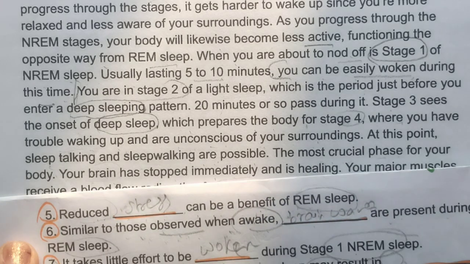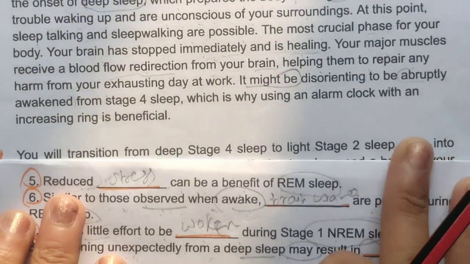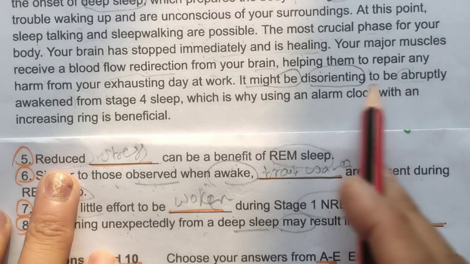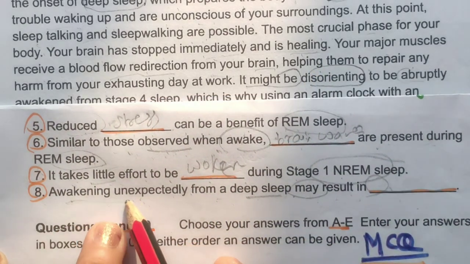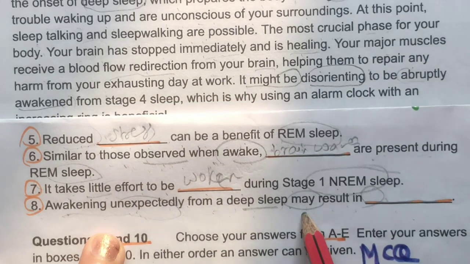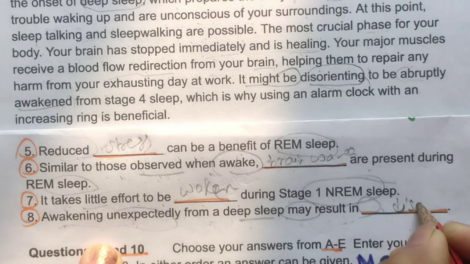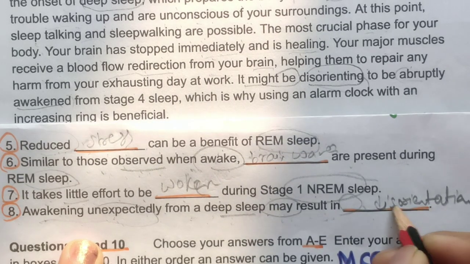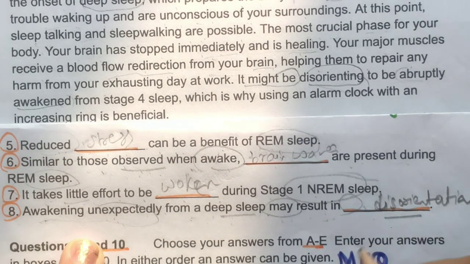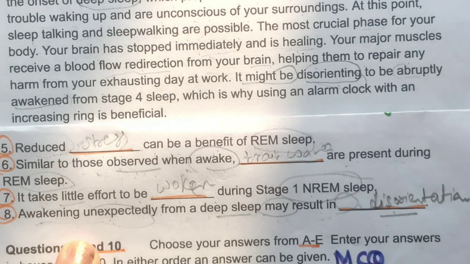The word might is here, may result is here. See this, so I will just show it like that. It might be disorienting to be abruptly awakened from stage. So abruptly awakening, unexpectedly from a deep sleep, may result in disorienting. If you write disorienting, then it will be wrong. So here we have to write disorientation. We have to write the word according to the sentence. Here it was different, disorienting, but we have to write disorientation.